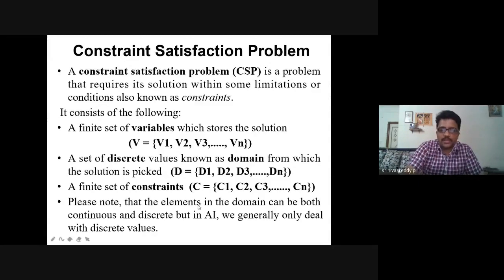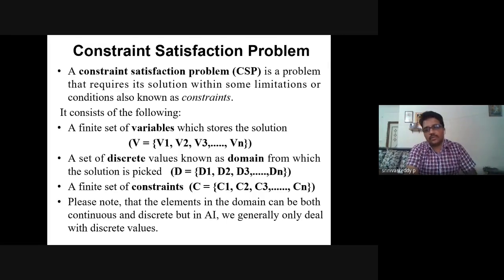Please note that the elements in a domain can be both continuous and discrete, but in AI we generally only deal with discrete values. Discrete values means some range of values. Some games have more limitations and constraints, whereas other solving algorithms follow only discrete values. So this is about the variables, domains and constraints.